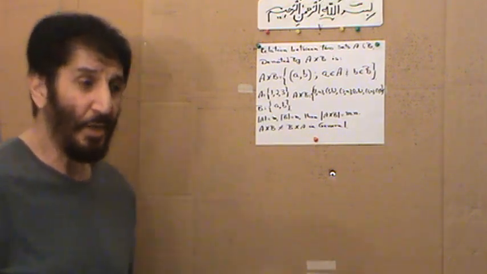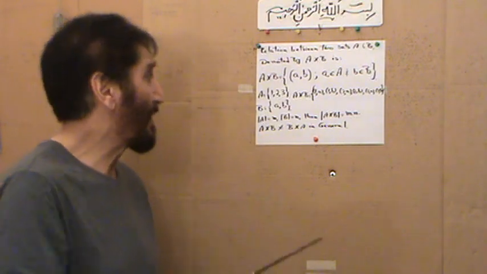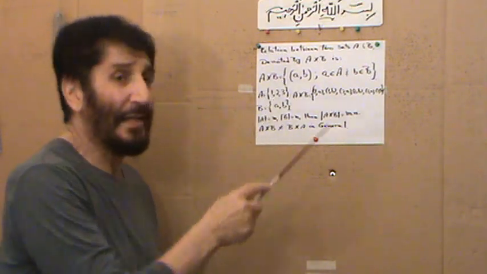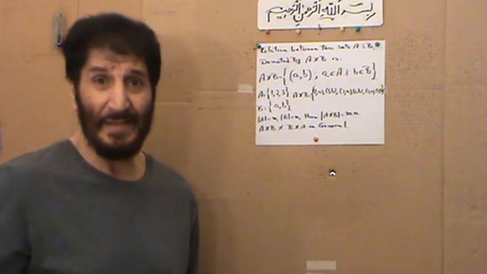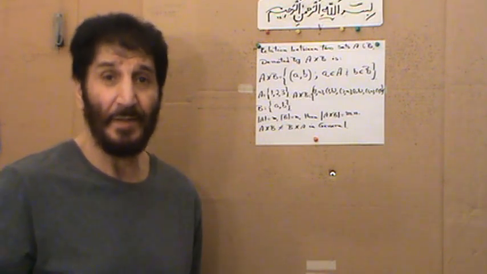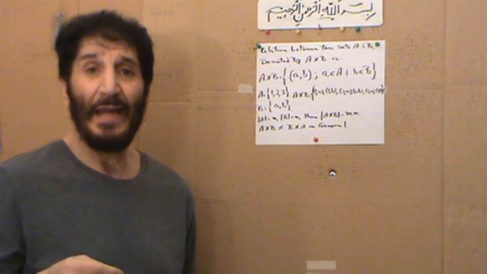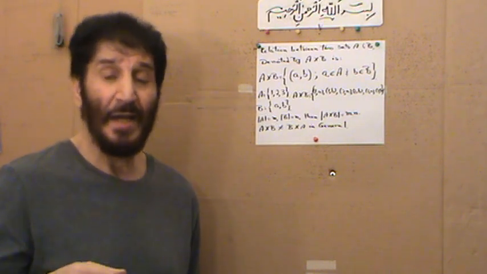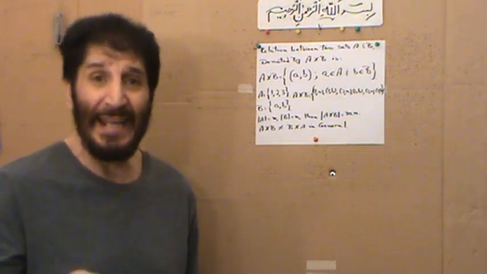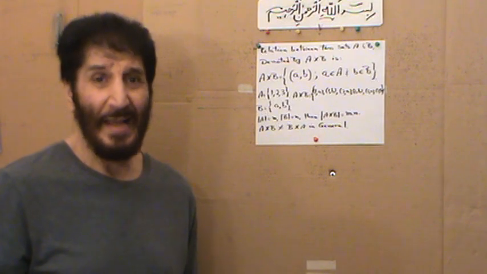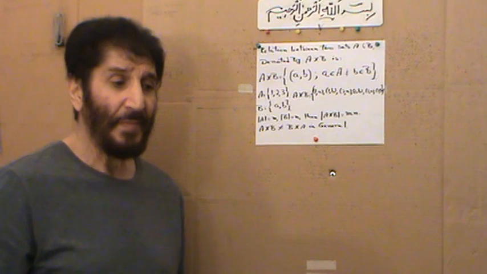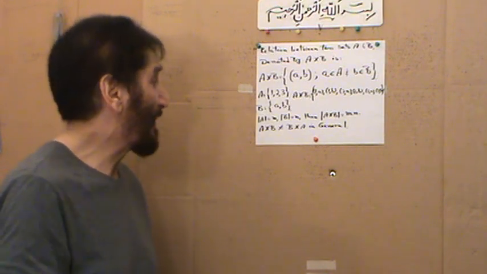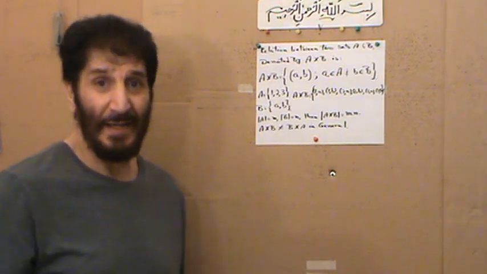We can generalize this idea and say if the set A has, let's say, m elements, and the set B has n elements, and they are finite, then the relation A cross B will have m times n elements. Also we notice here, this is just an observation, that A cross B is different from B cross A.